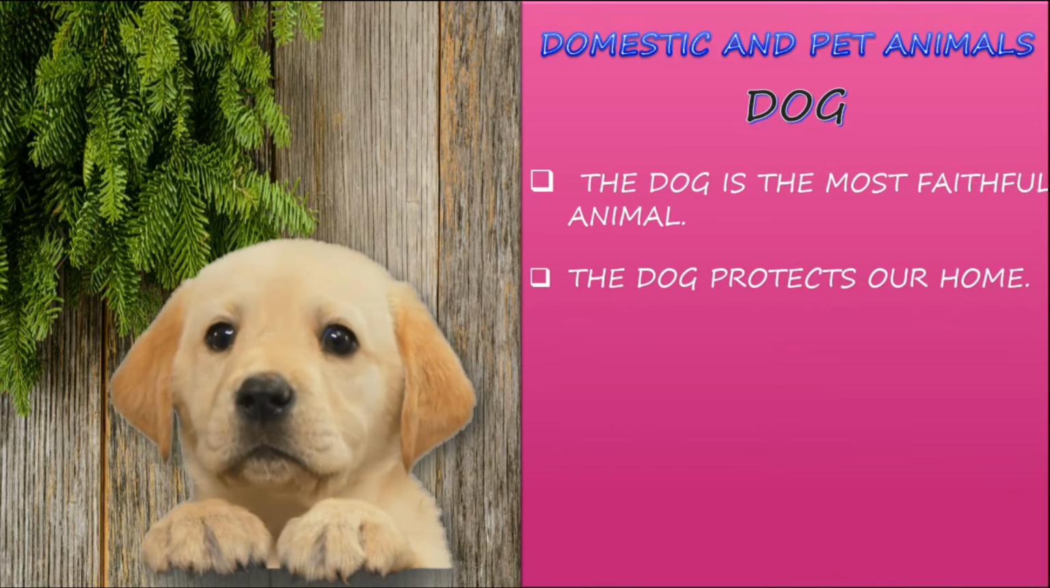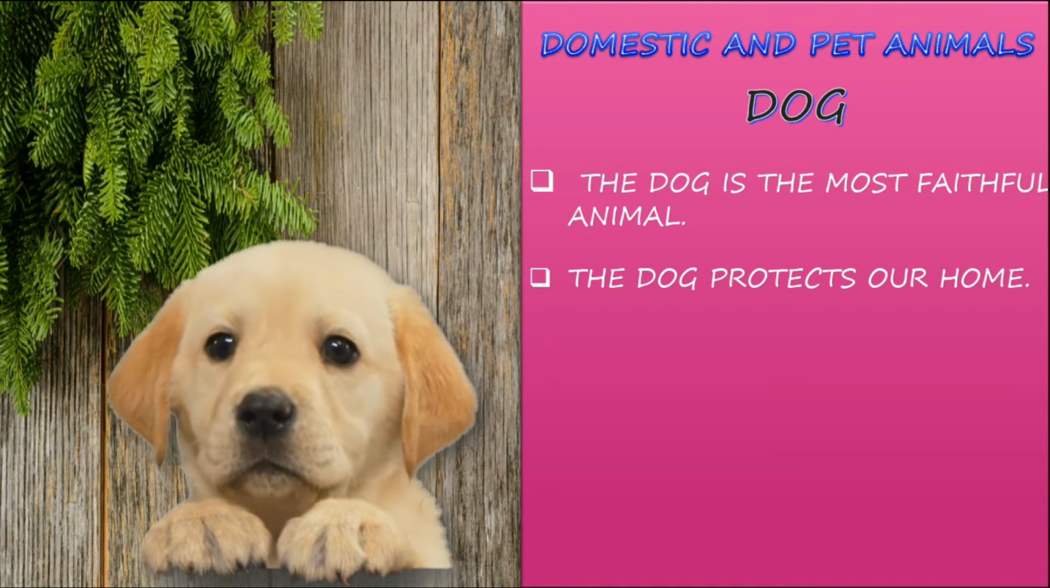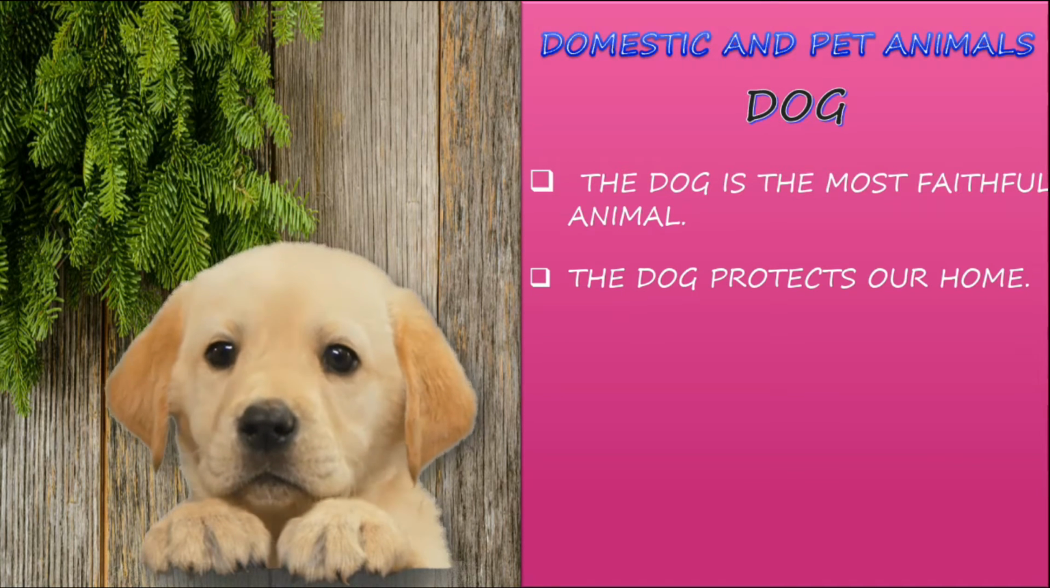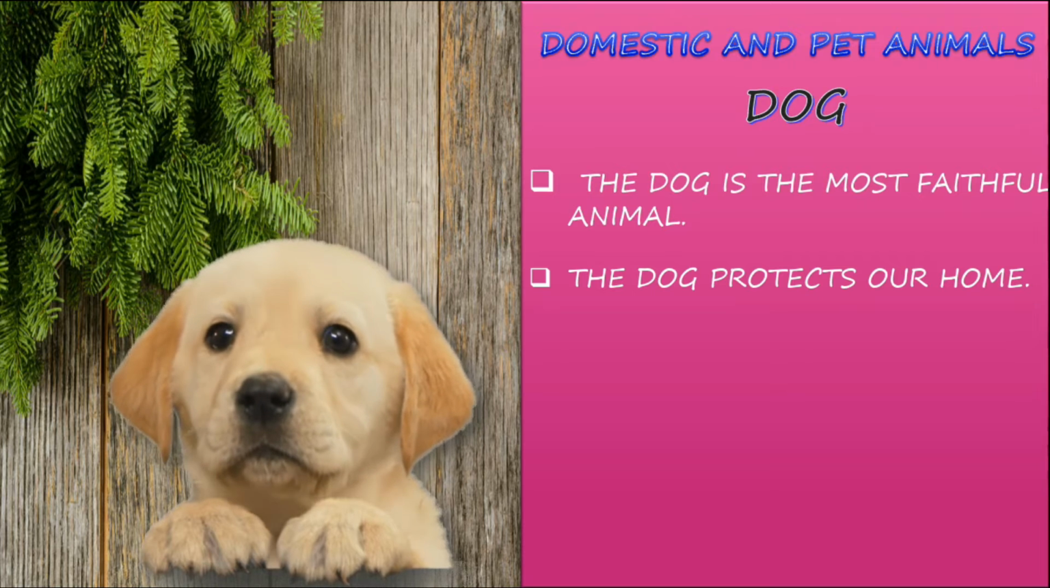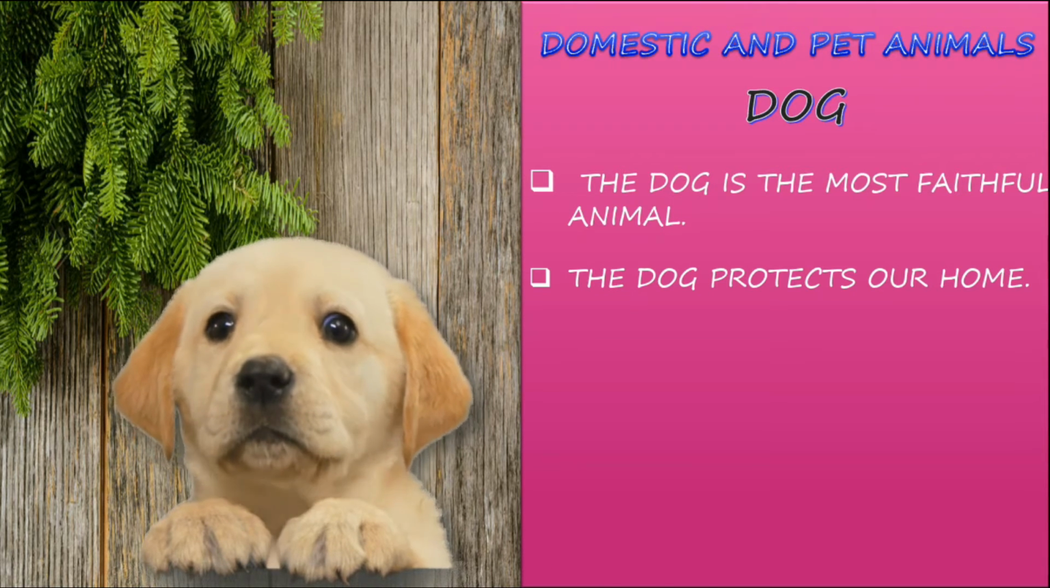The dog protects our home. So what for are we keeping a pet dog in our home? To protect our home. If any unknown person comes, what does it do? It automatically starts barking. So it tells us that some unknown person has come to us. Like that, it is protecting and safeguarding our home.